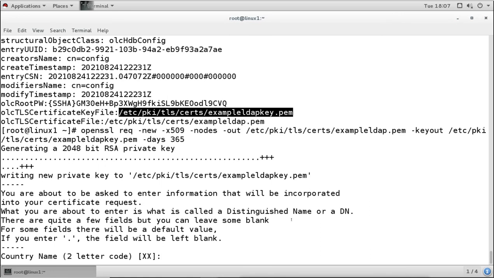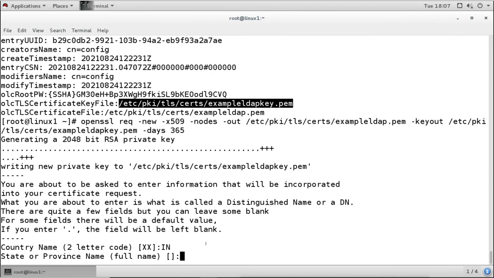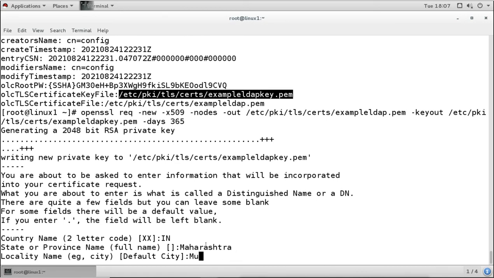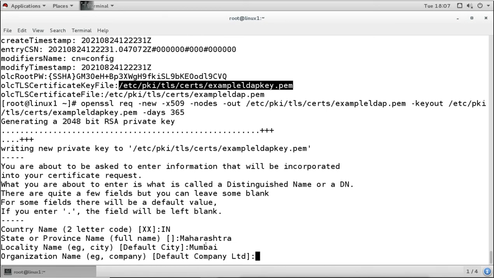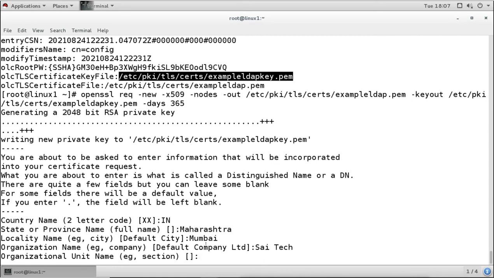Now you will fill in the information for the certificate: your country code, your full name, state or province name, whatever, then city name, company name, and the organizational unit name, that is whatever the section name.